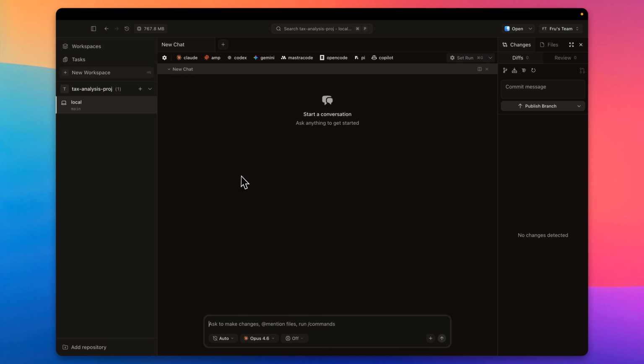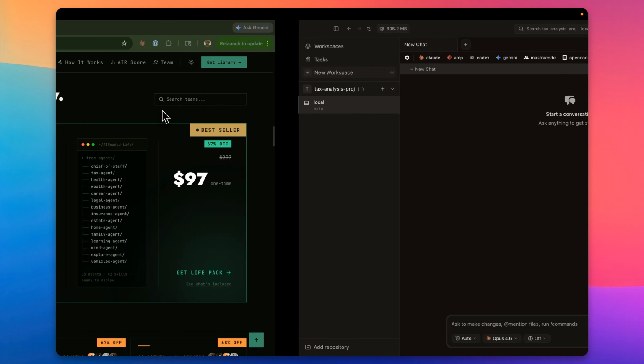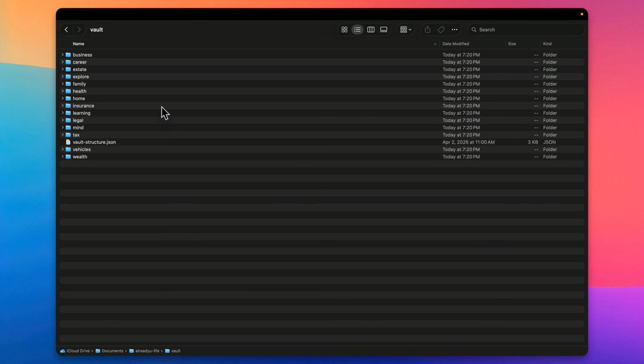It does tie into Git, and this is what the UI essentially looks like. If you download that, log in, if it asks you to log into Git, the UI does look like this. Now, assuming you have some data you want to analyze for your life, we talk about this idea of having a vault, and the vault will give you a structured way to group the data domains that are relevant to you.